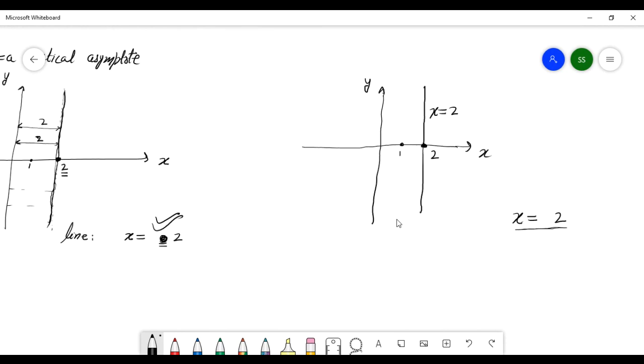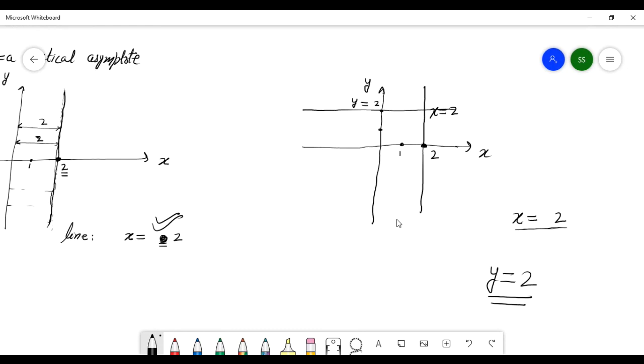And when you write y equal to 2, what is the meaning of y equal to 2? y is the output. The output here is 2. Where is the output? Here 1 and here 2. So y equal to 2 means this line, this one. This is y equal to 2.